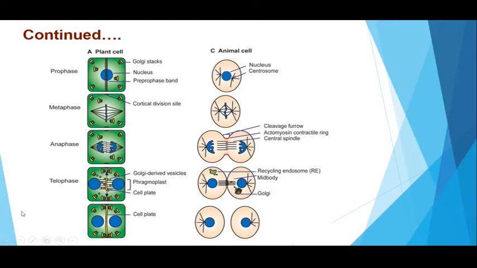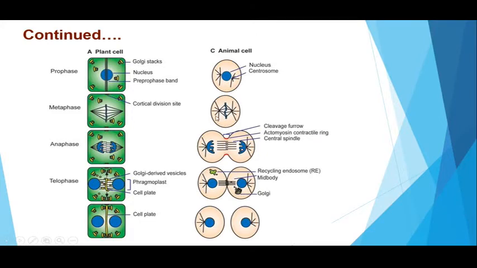These are the comparative pictures showing dividing animal and plant cells. We all know that plant cells are more rigid and have a definite shape as compared to animal cells due to presence of cell walls. Here you can see that centrosomes are absent in case of plant cells.